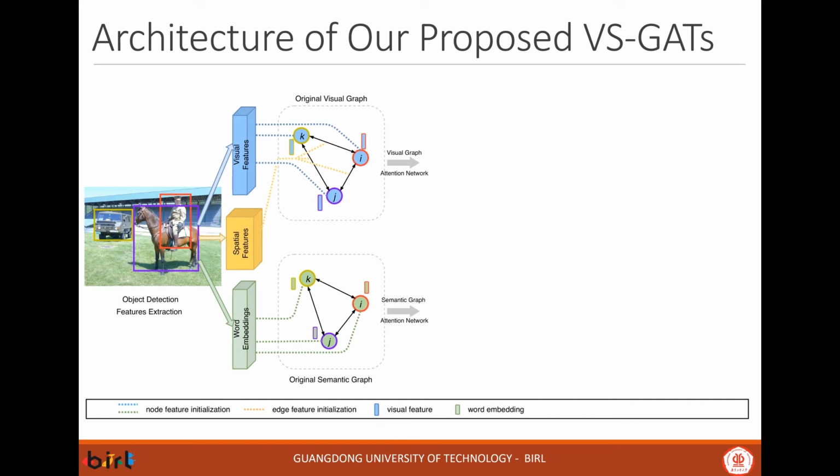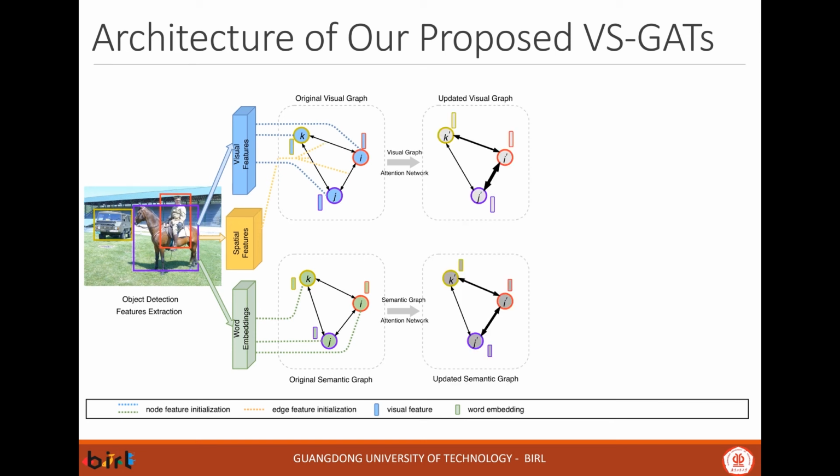In the graph attention network, we apply an attention mechanism to calculate the weight on each connected edge for each node and aggregate the neighboring node features with the weighted sum. After that, we get the updated graph with new node features. Here, the thicker the edge is, the stronger the interaction between two connected nodes is.